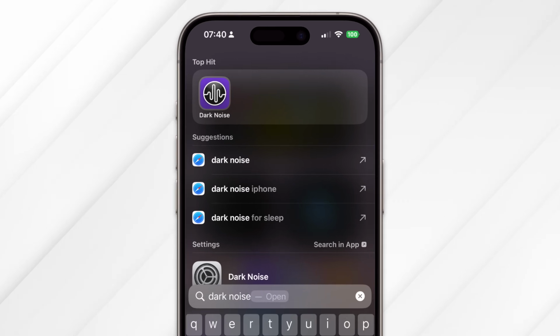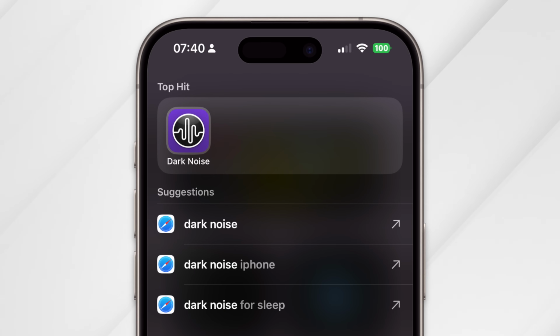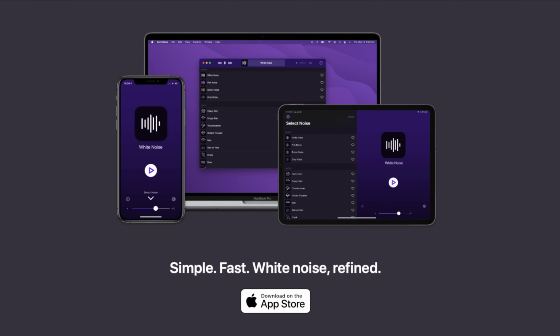The iPhone App Store is filled with white noise apps, but Dark Noise is the first app that I found that genuinely offers a good selection of high quality sounds. The app is available on iPhone, iPad, and Mac, and you can sync any changes that you make across all of your Apple devices.